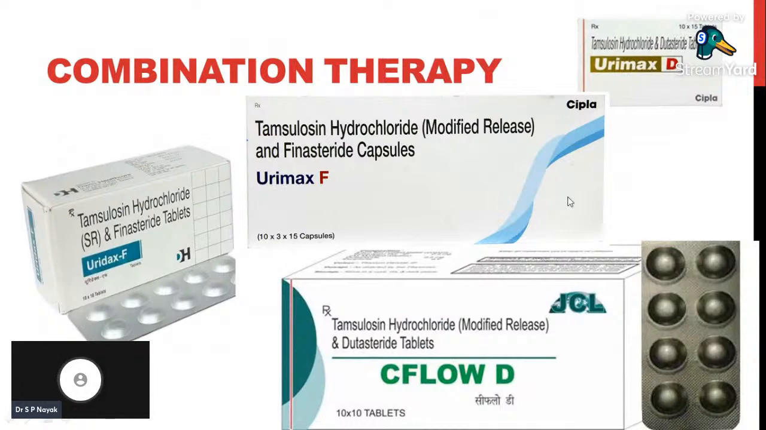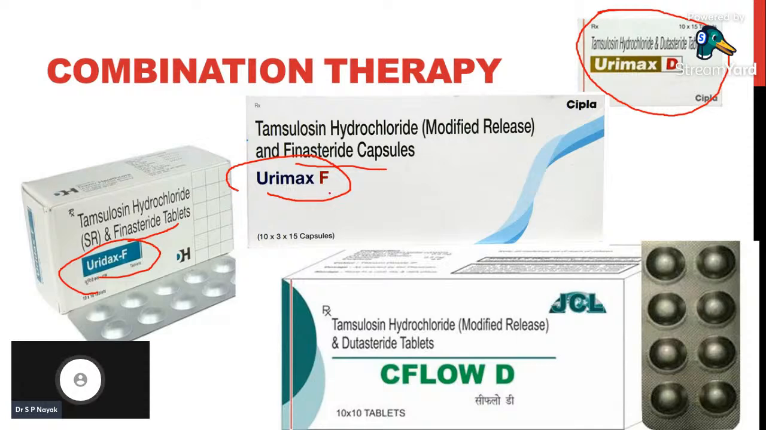Next we have combination therapy. Tamsulosin plus dutasteride. There is a brand called Urimax D. Tamsulosin plus dutasteride is one formulation. Tamsulosin plus finasteride is another. We have Urimax F, Urimax D. Okay, and tamsulosin plus dutasteride is another modified release tablet, because tamsulosin has long activity and dutasteride also. To show its long activity, we formulate them in modified release tablet form, which is called CFlow D.